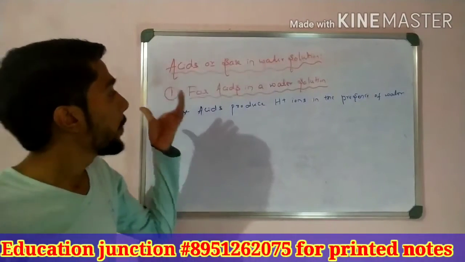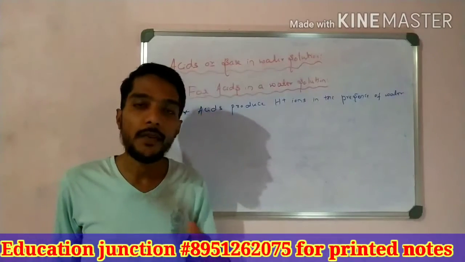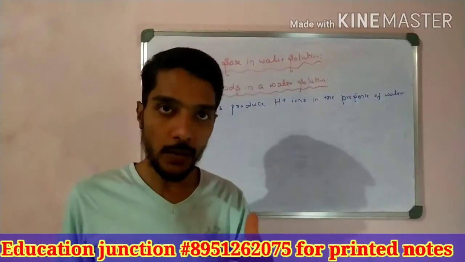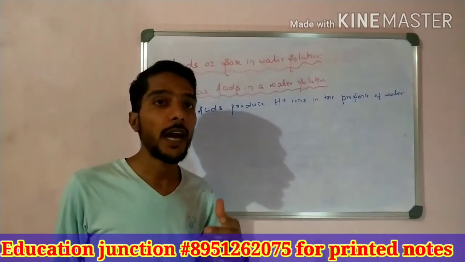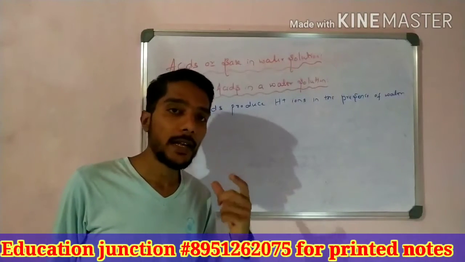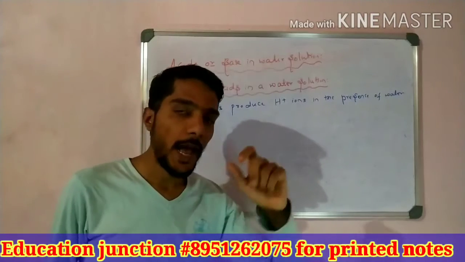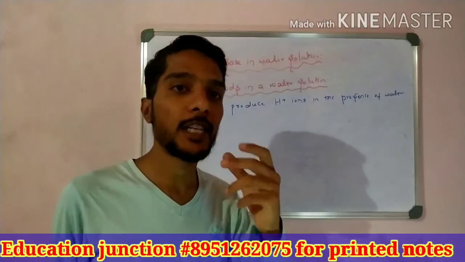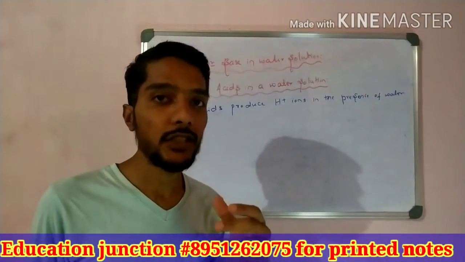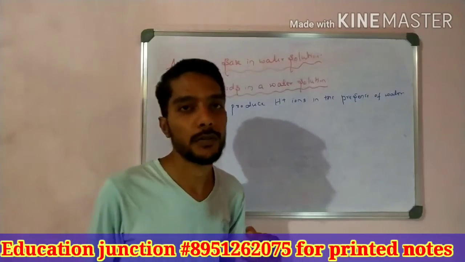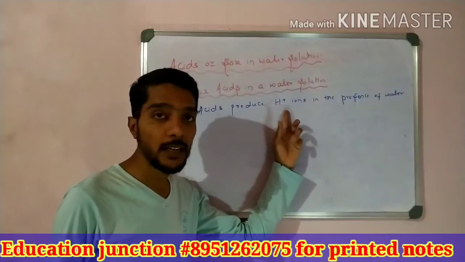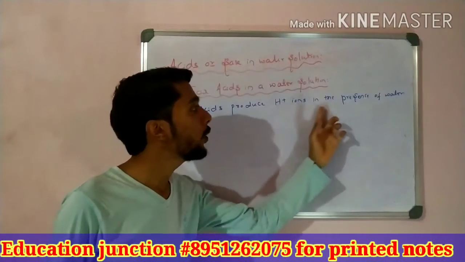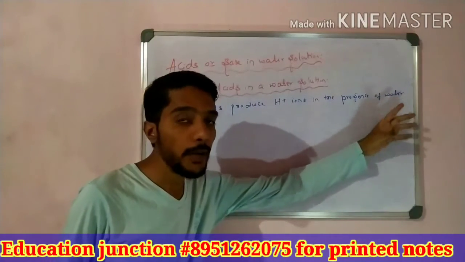We know that an acid is a substance that gives or donates H plus ions. As I already told you, acids express their H plus ion characteristics only in the presence of water. I write here: acids produce H plus ions only in the presence of water. Means what?